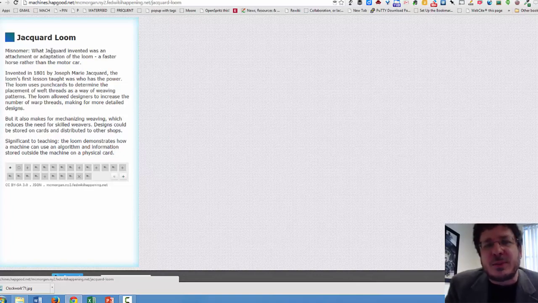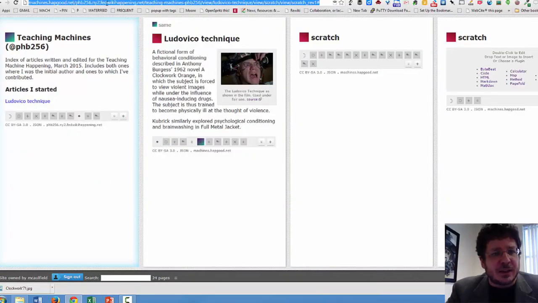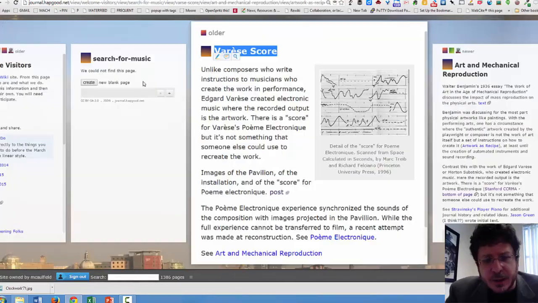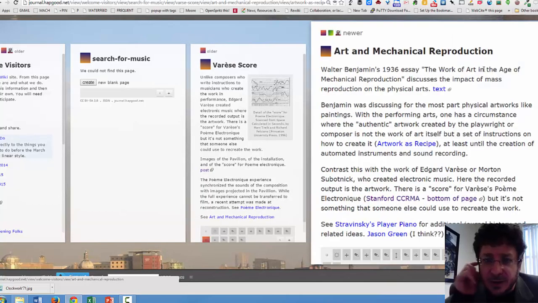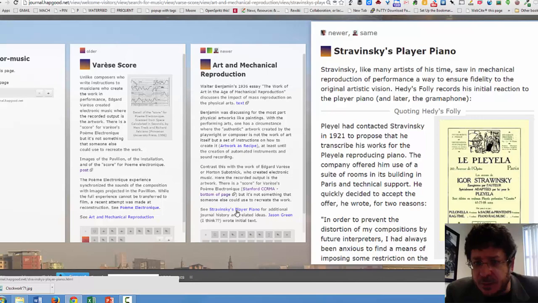And actually, this reminds me of something we had in the first happening. So I'm going to go over here, and I'm going to go into my site from the first happening. It reminds me of the whole discussion we had on art and mechanical reproduction, different sorts of scores. So here's the thing I was looking for.